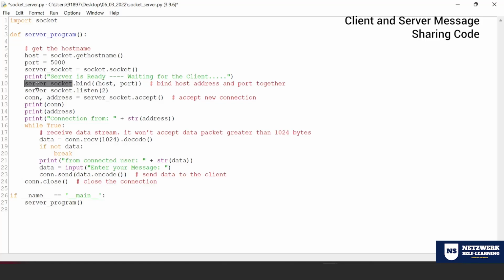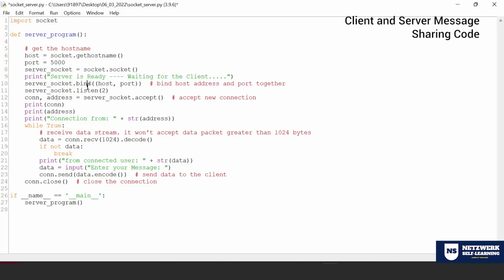Then what is line number 10? If at all any client connects to this host, to this port, then I have to bind. Bind means catch that, attach that connectivity. And line number 11 tells you how many clients I can take at a time. Listen of 2 means 2 client connections I can have at a time for one server.